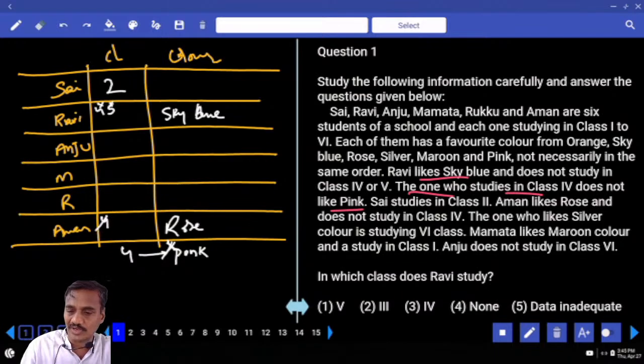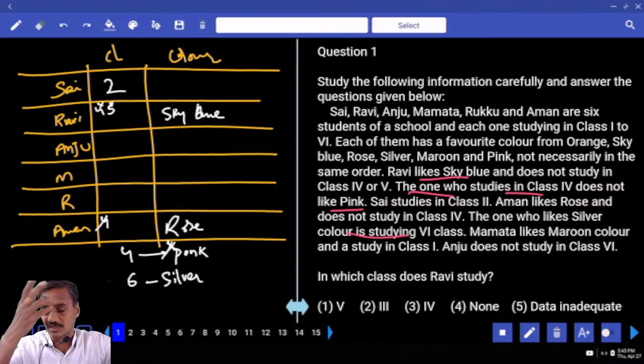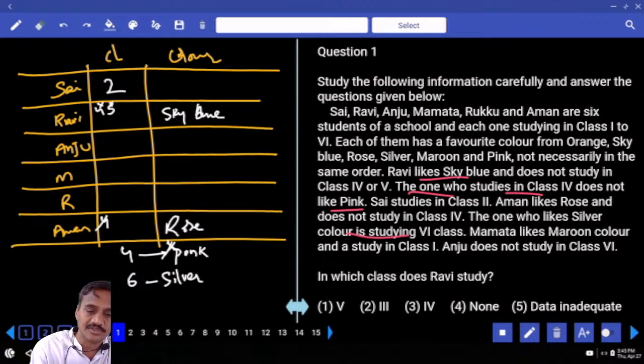And the one who likes silver color is studying in class 6. Now 6 and silver must be together. Mamata likes maroon color and studies in class 1. Anju does not study in class 6, so 6 is ruled out for Anju. Now this is the information we have.